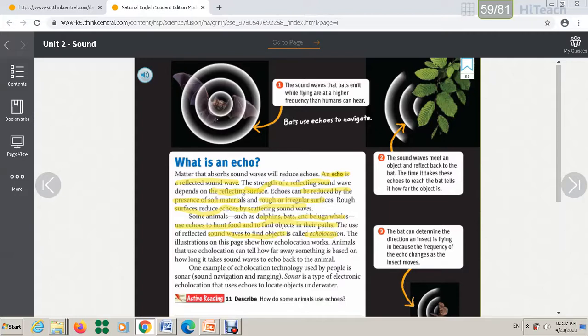Here also, one example of echolocation technology used by people is sonar, which stands for sound navigation and ranging. This example is important. Sonar is a type of electronic echolocation that uses echoes to locate objects underwater. These are very important, the highlighted points. Also, let's move now to page